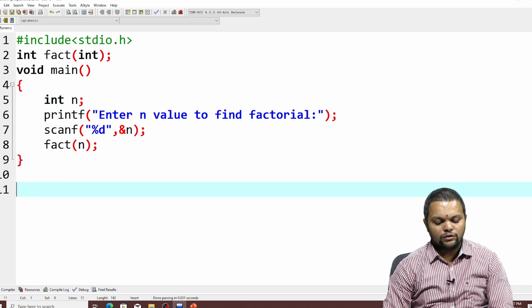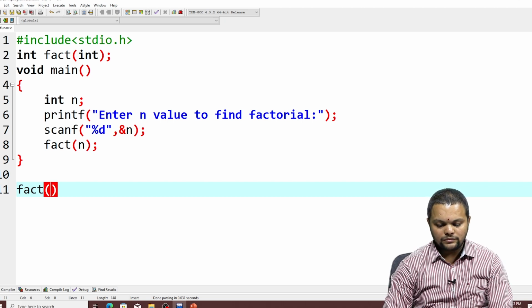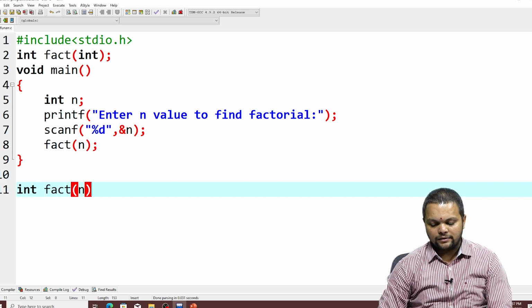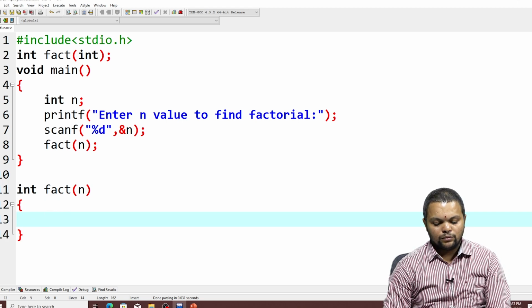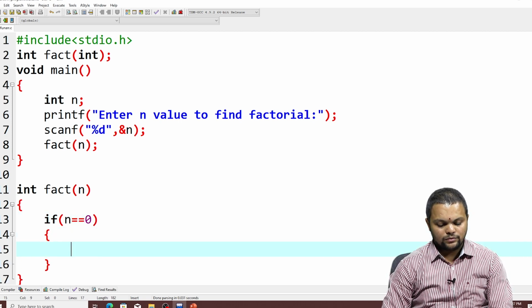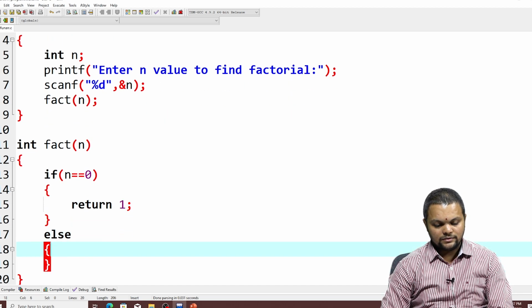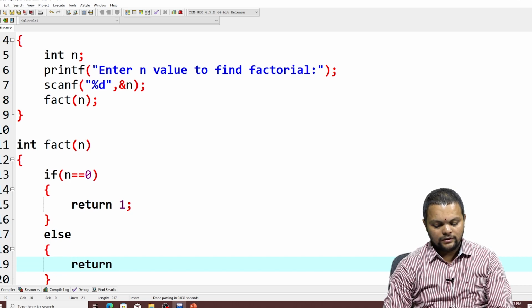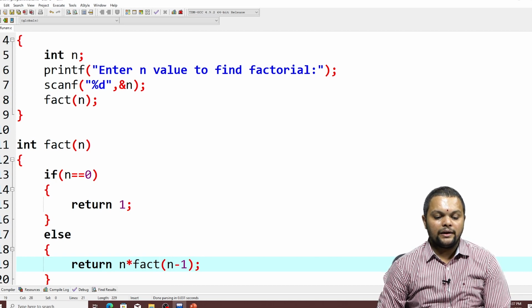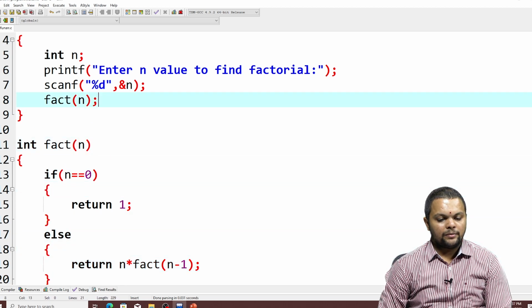After passing, I am going to the function definition part. So I will just give int fact of n. So what do I need to have? If n equal to 0, return 1, else return n into fact of n minus 1, else return n into fact of n minus 1. So we need to print a particular one here.